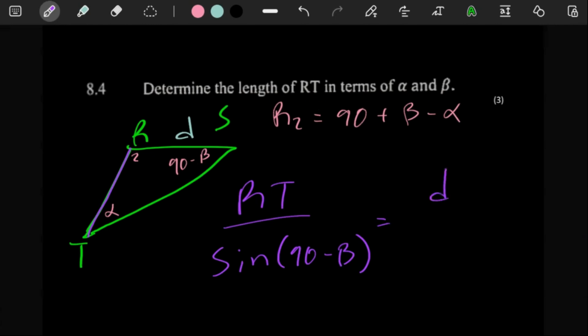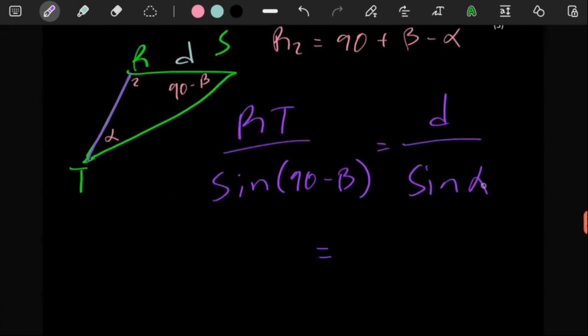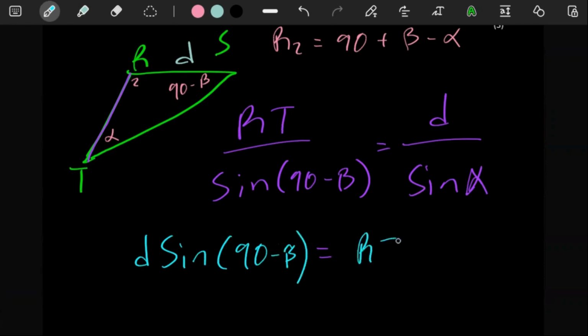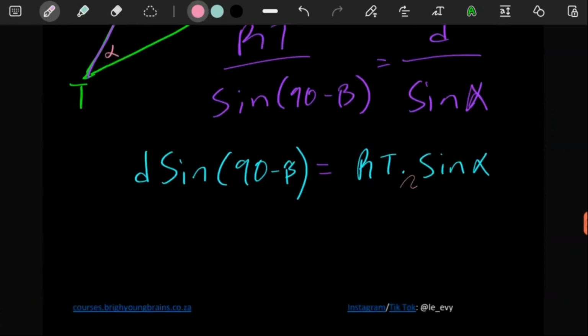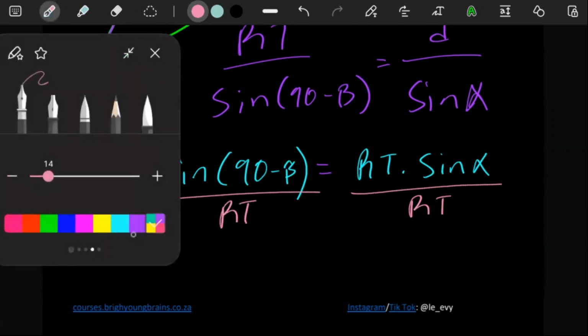So here it's going to be D, and then sine the angle opposite D. And then what you got. If you cross multiply, this times D is going to give us D sine 90 minus beta. Cross multiply, you're going to have RT sine alpha. Since you want RT as the subject of the formula, you can divide by RT on the left and on the right.